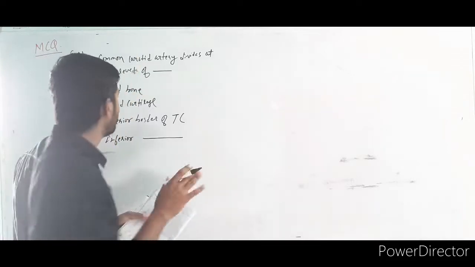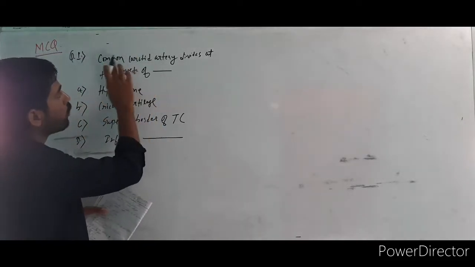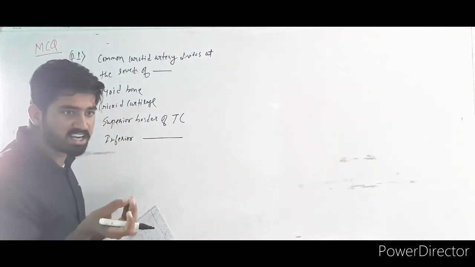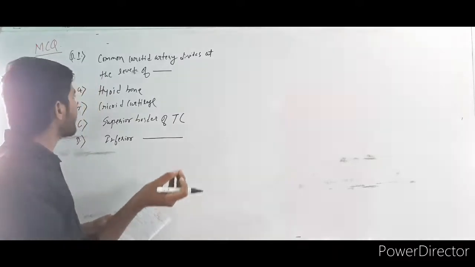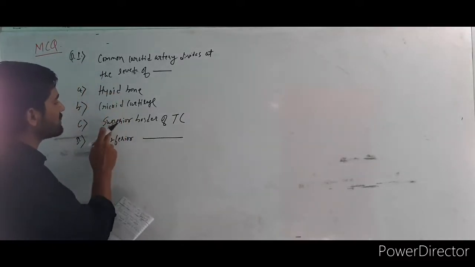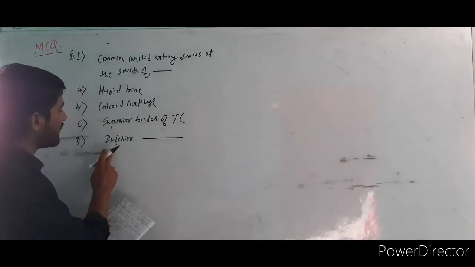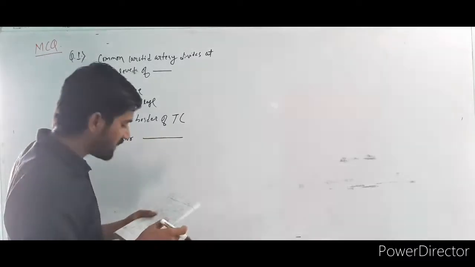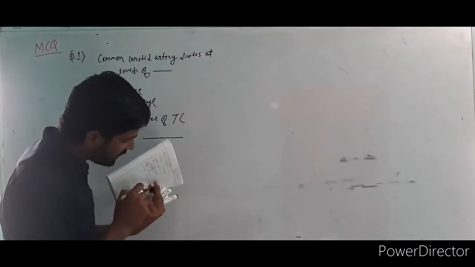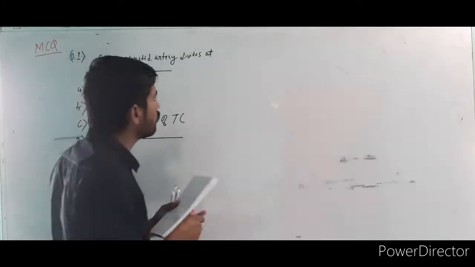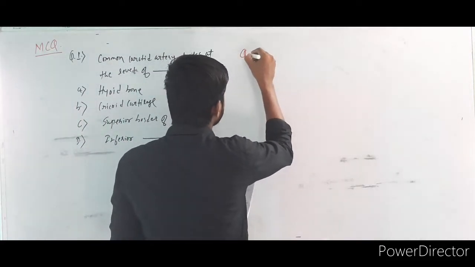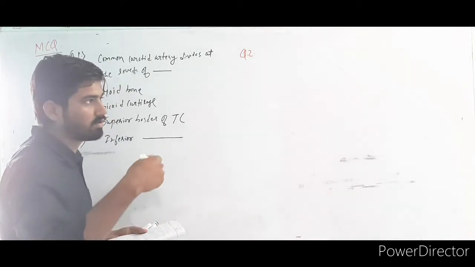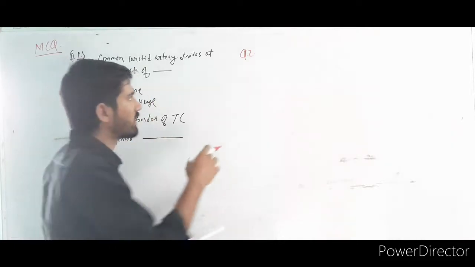Your time has already started. 20 seconds have gone. This is the first question. We know the common carotid artery is divided into the external and internal carotid arteries. Up to which level? First option hyoid bone, second cricoid cartilage, third superior border of the thyroid cartilage, and fourth inferior border of the thyroid cartilage. Now I am going to write the second question, so you think about this first question, and then I will tell you the answer. Afterwards you should not say, sir, you have not given proper time. So I am giving you more than 1 minute.